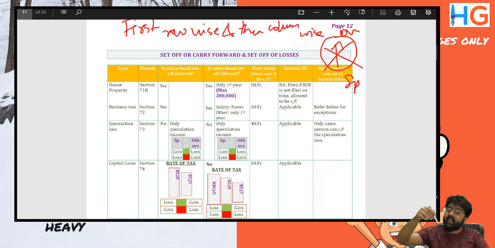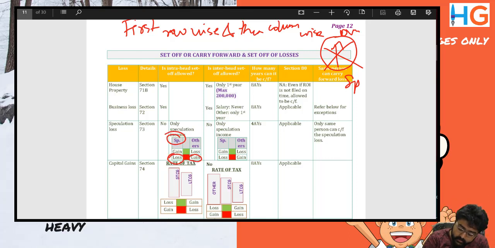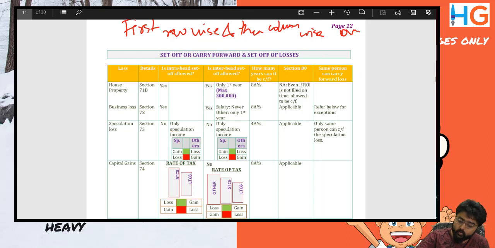Hence, other losses can be set off against speculation income. It is a one-way road. So speculation loss cannot be set off against other gain, but other loss can be set off against speculation gain. For that, we have to again look at the specific row.